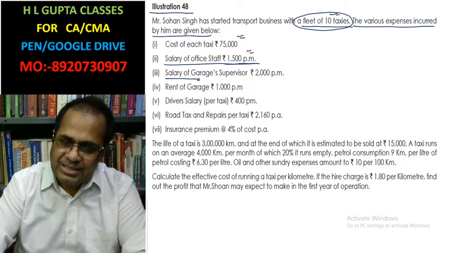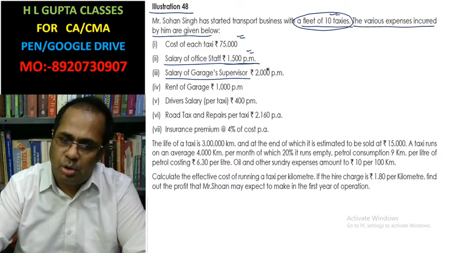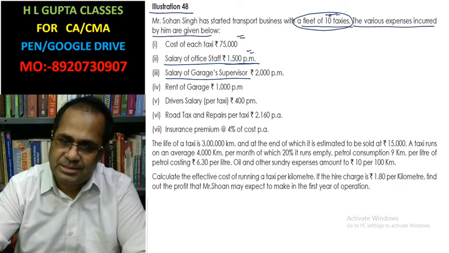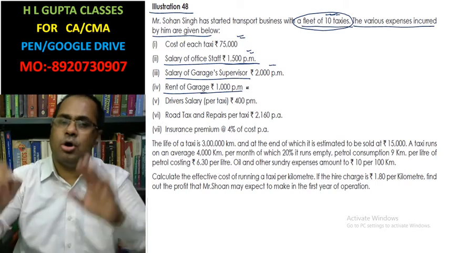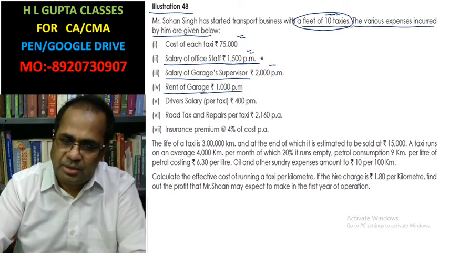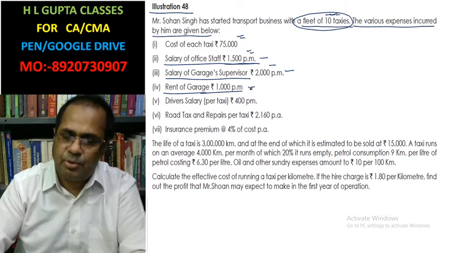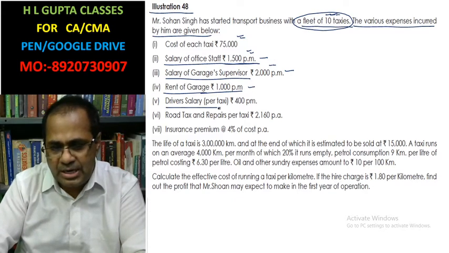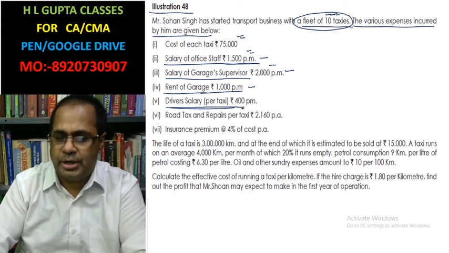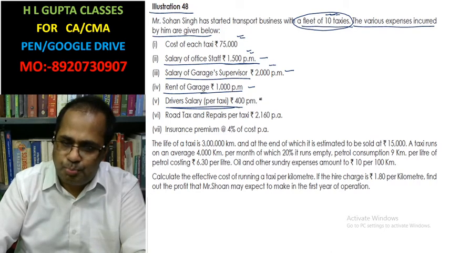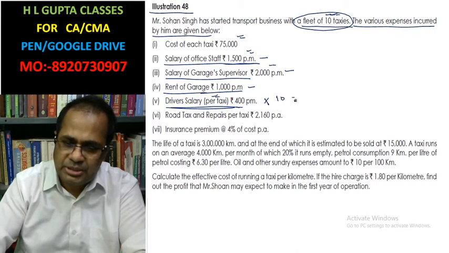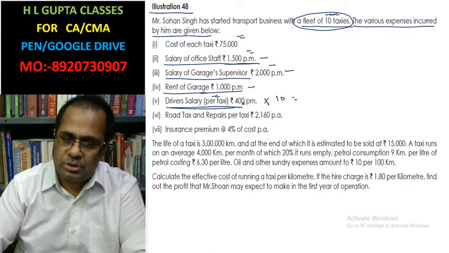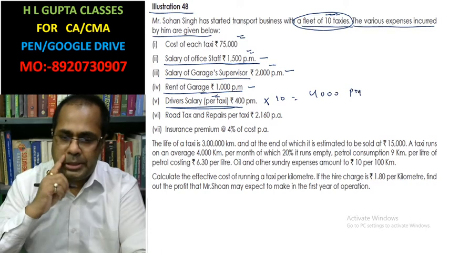Similarly, the garage supervisor also works for the 10 taxis, so this is a cost for the 10 taxis. Rent of garage is rupees 1000 per month. This is also for the 10 taxis. Now the driver salary per taxi is given here as rupees 400. For 10 taxis, how much would it be? 400 into 10 equals 4000 per month.